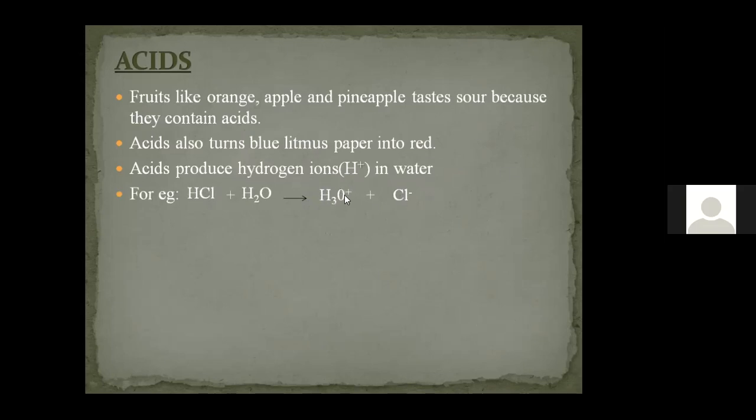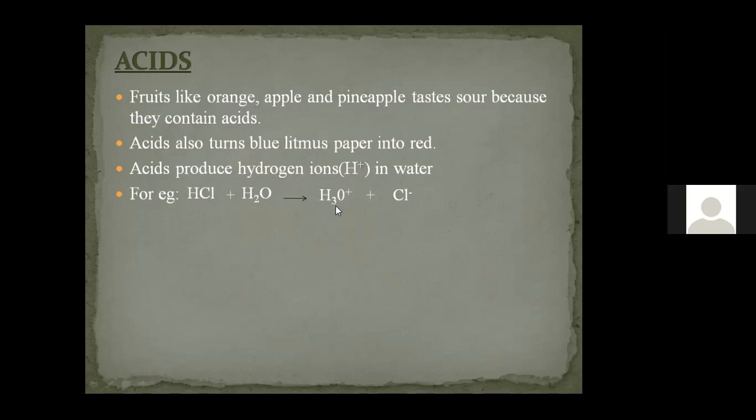H3O plus comes into the picture because HCl gives its H plus ion, which combines with a water molecule and becomes H3O, because H2O is water. When we add one hydrogen, it becomes H3O, and the plus charge of the hydrogen ion remains the same.